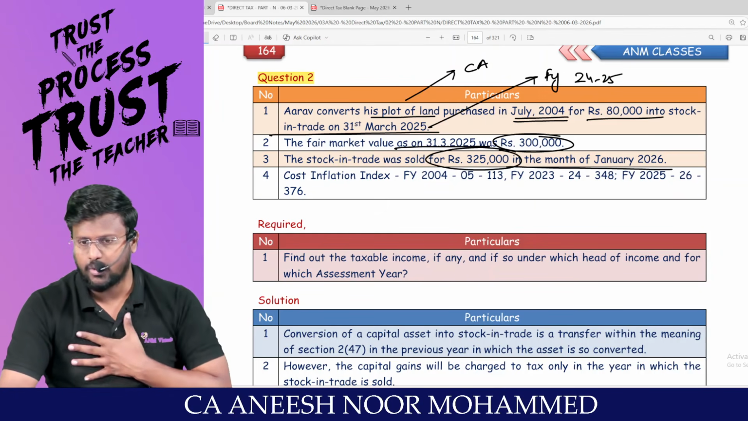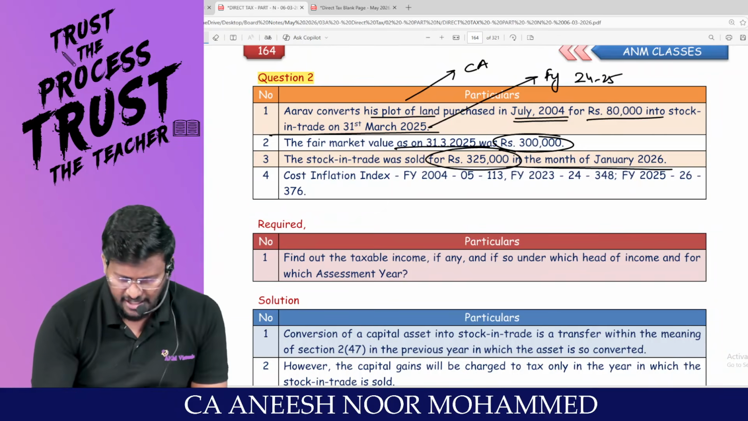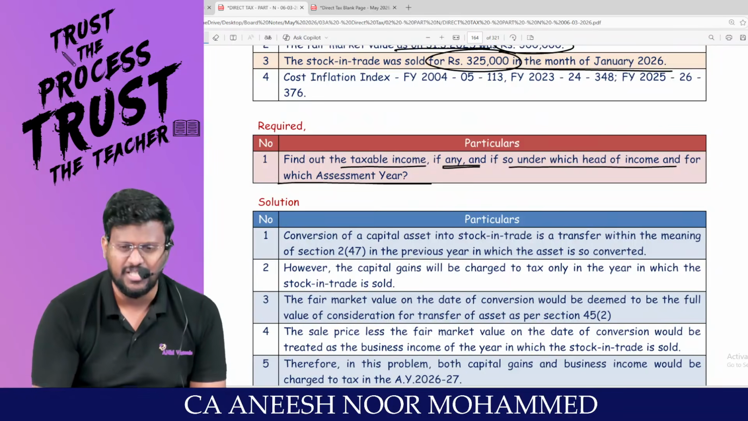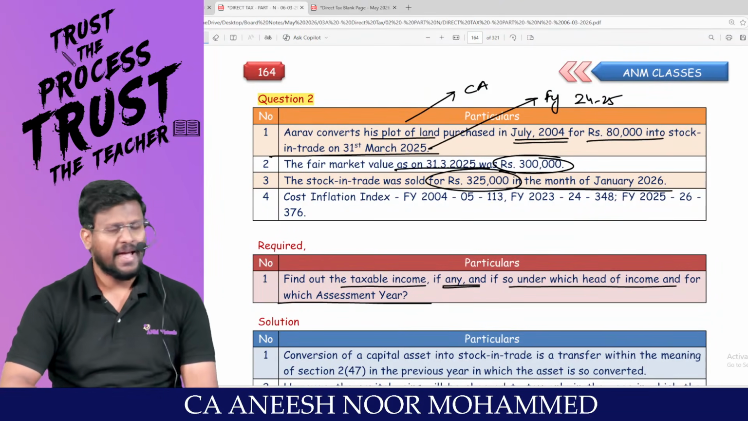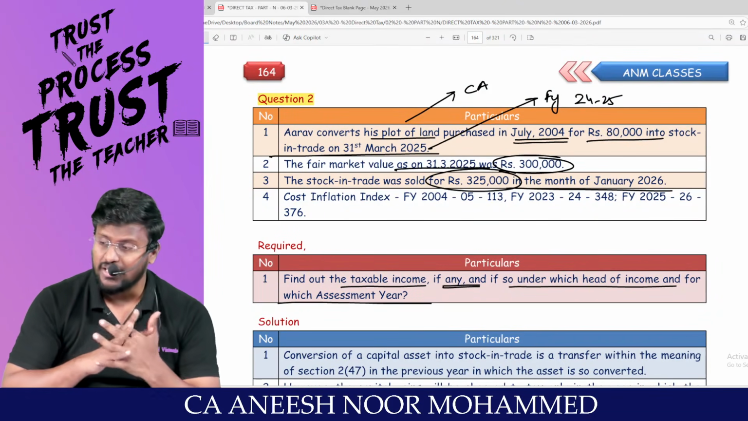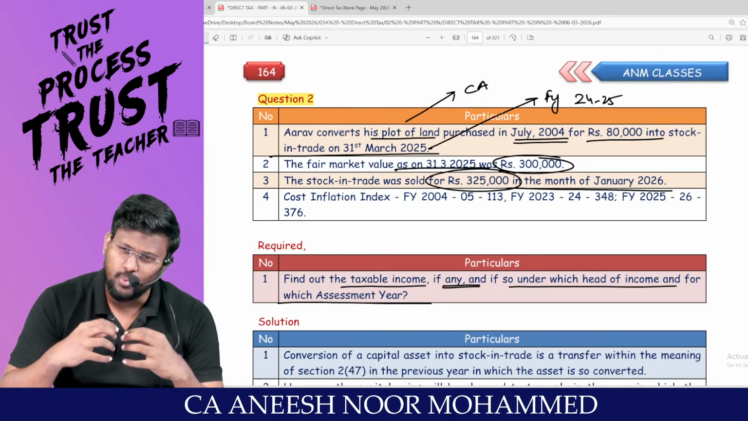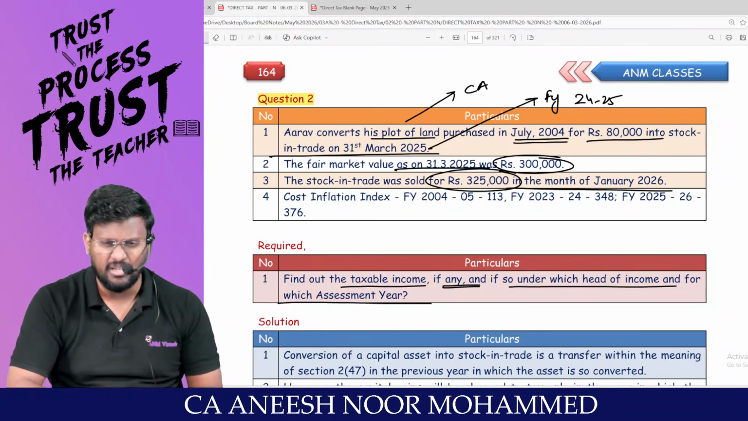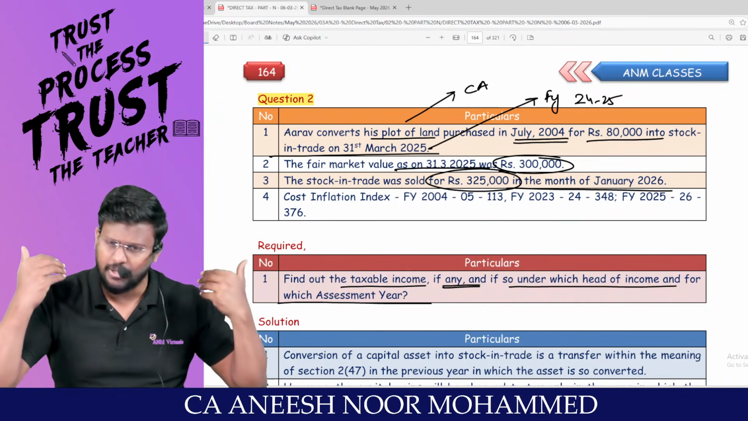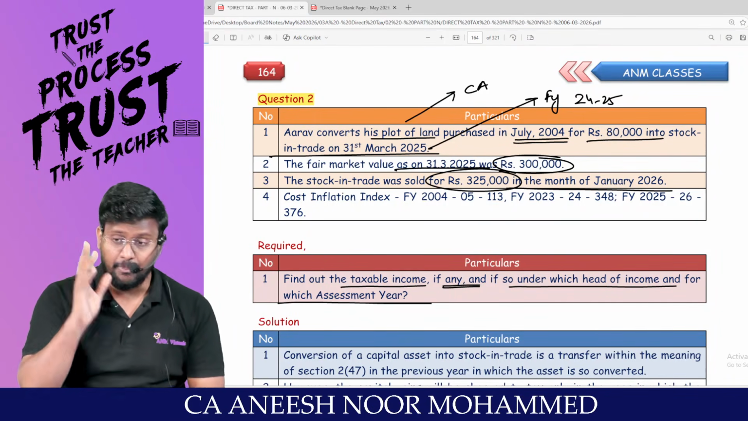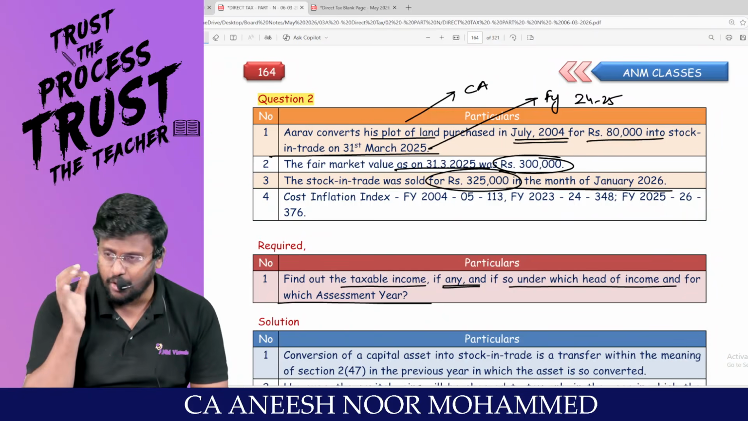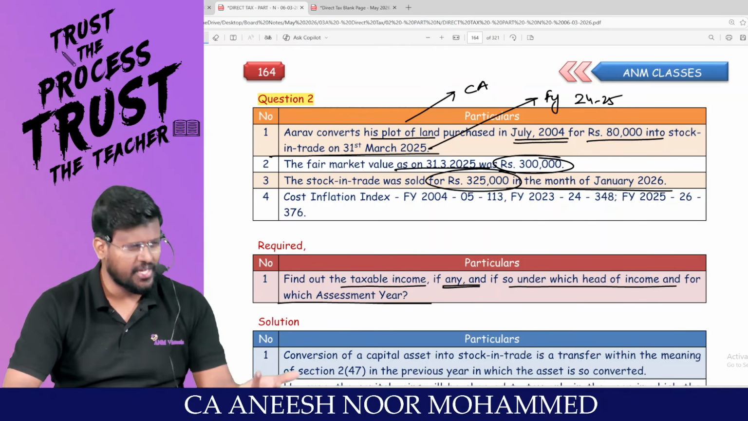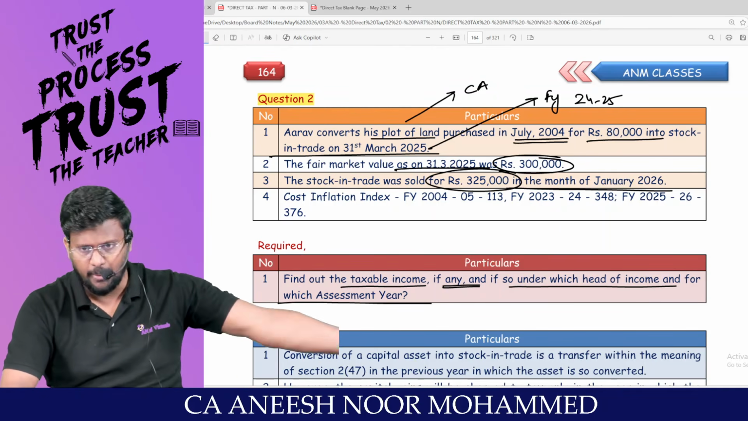Our financial year is 25-26. Any problem? CII has been given. Find out the taxable income, if any, and if so, under which head of income, for which assessment year is the question. My dear lovable students, earlier it was a capital asset. Then it has been converted into stock in trade. So by the time of sale, you are selling stock in trade. Then there is no question of capital gain taxability at all. But from the date of actual purchase till the date of conversion, income will be taxable under the head capital gain.